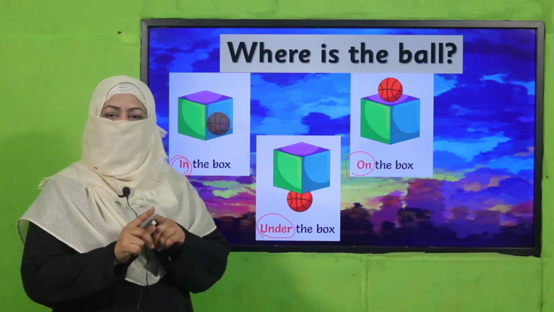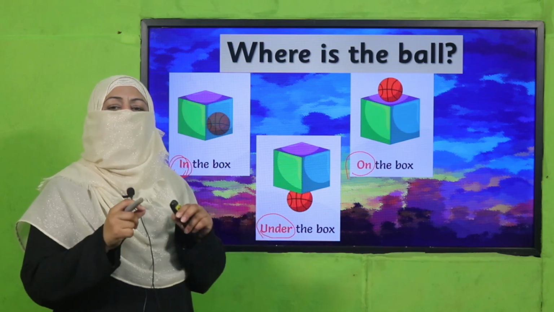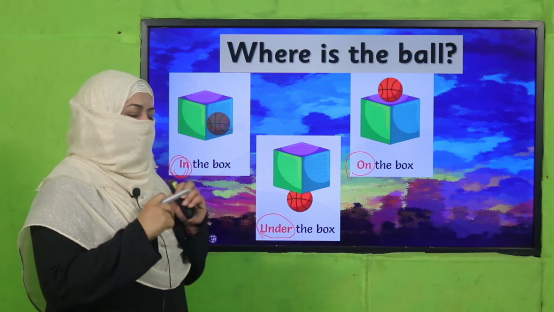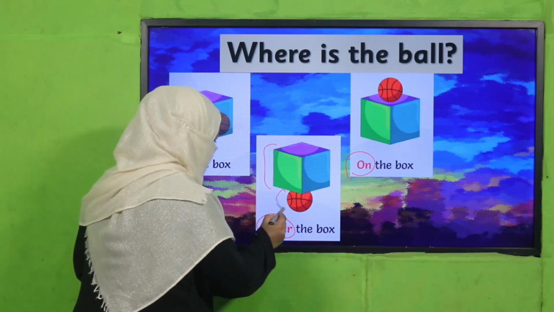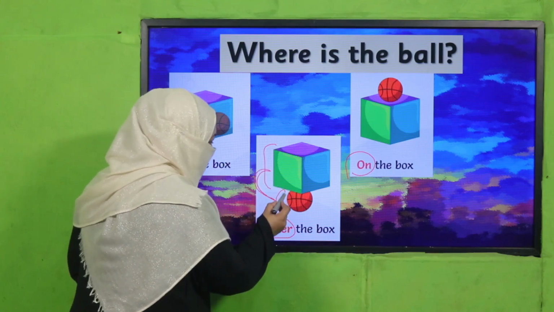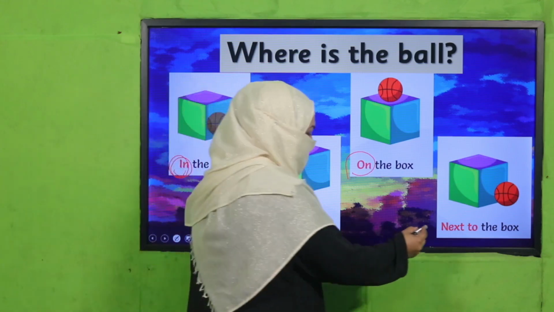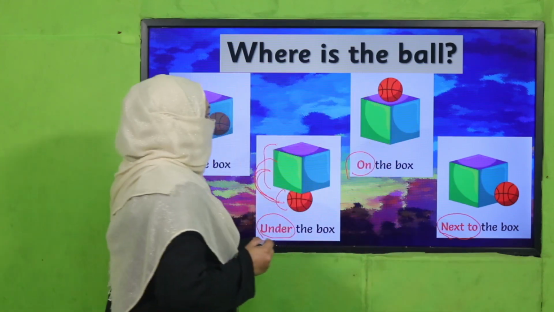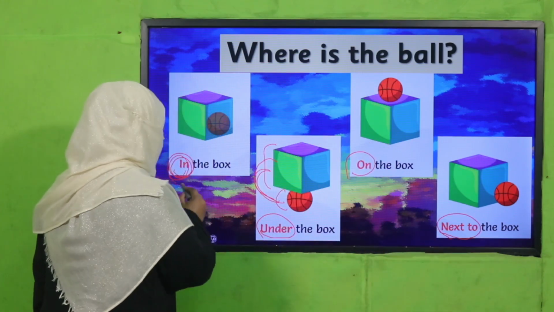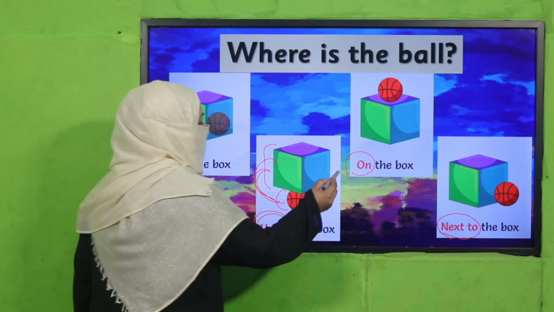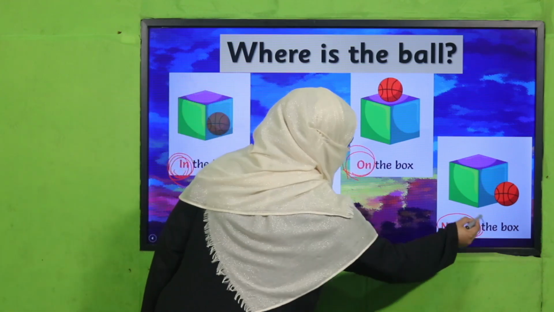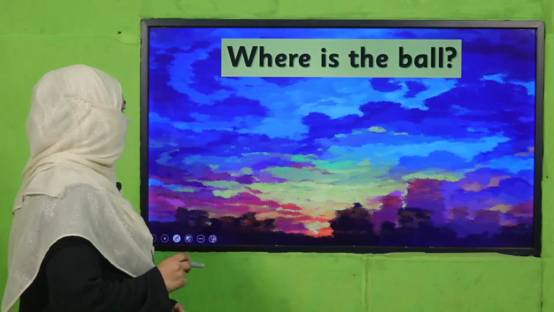So it means we are using two naming words, and by using position words, we are telling their position related to each other. So the ball is under the box, next to the box. So all these words which are telling us the position of the ball are position words.